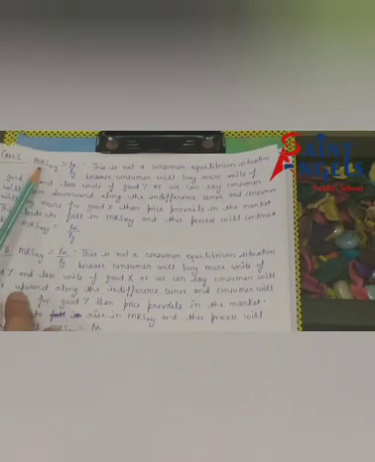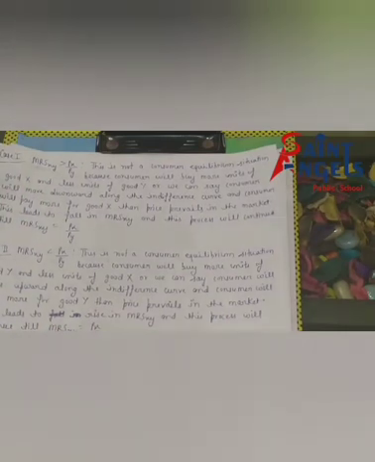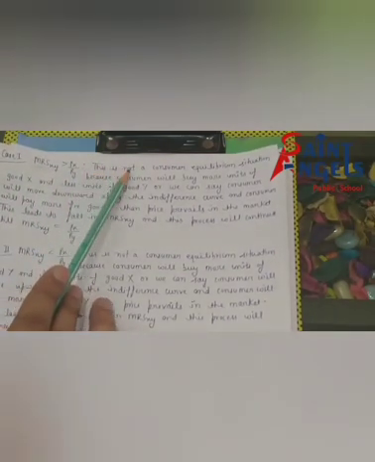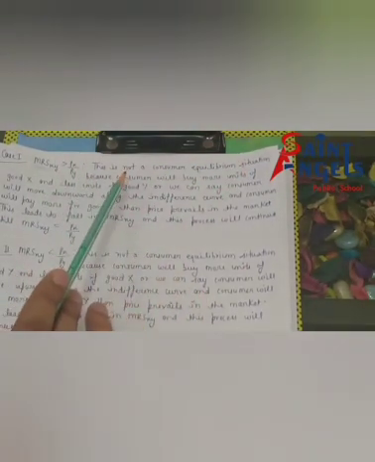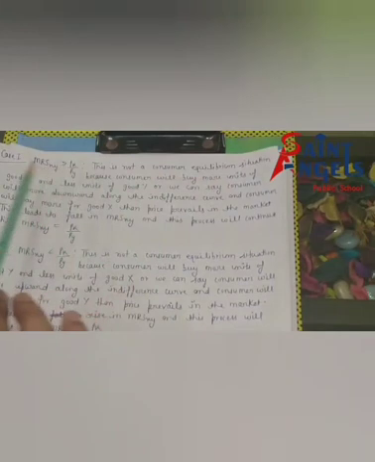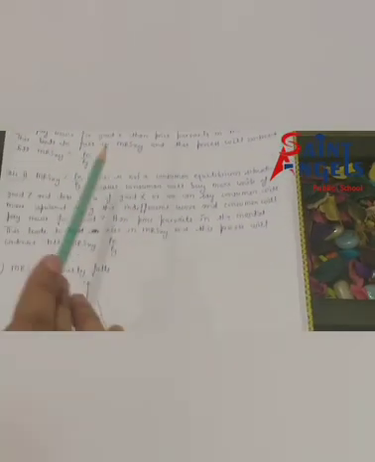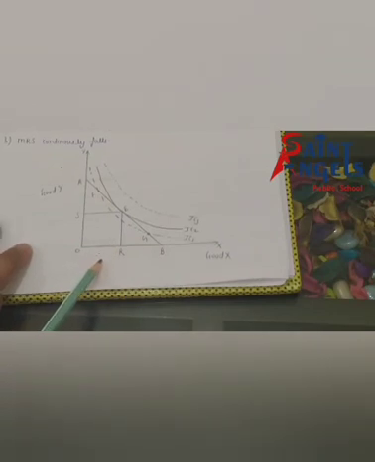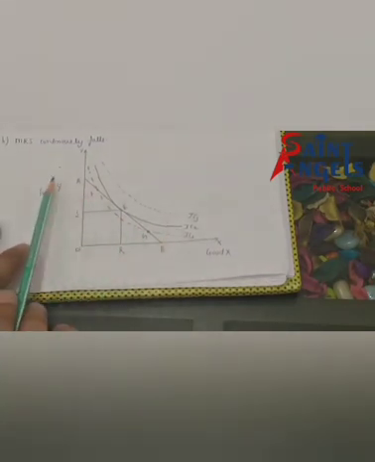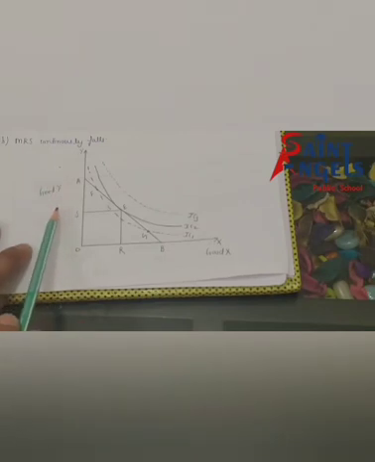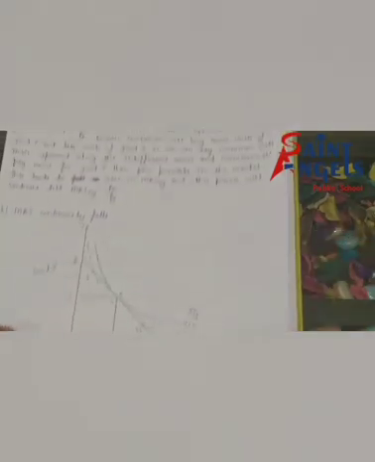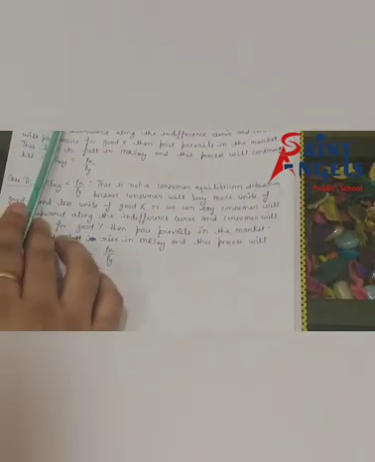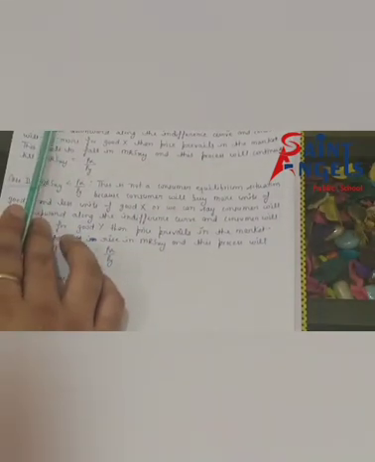Again I am repeating, we have to decrease MRS. This is not a consumer equilibrium situation, because consumer will buy more units of good X, and consume less units of good Y. See here, MRS is decreasing because we are decreasing MRS.